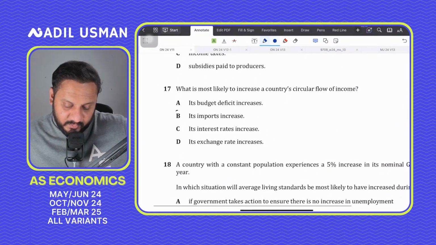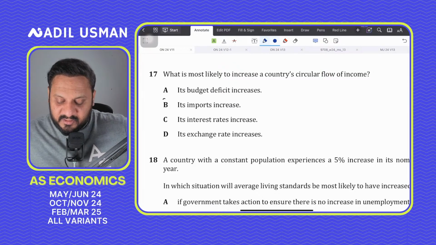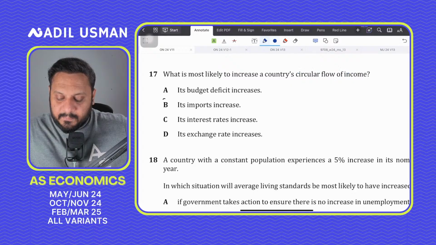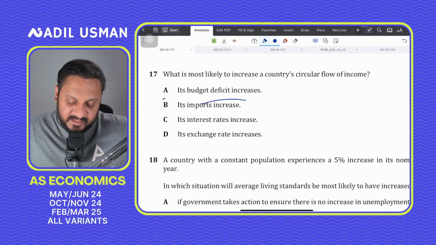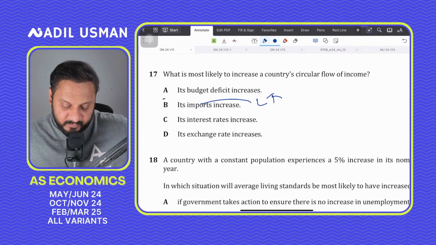Question number 17, what is most likely to increase a country's circular flow of income? See, circular flow of income, it is a flow of income, right? In a loop. That's why the word circular flow is used. So imports are basically leakages. So if leakages would go up, circular flow of income would not go up. In fact, it would decrease.